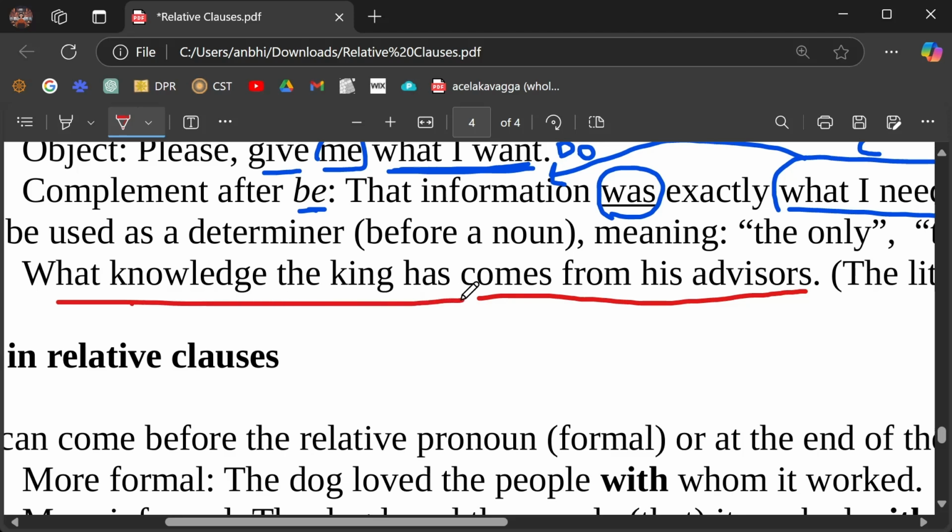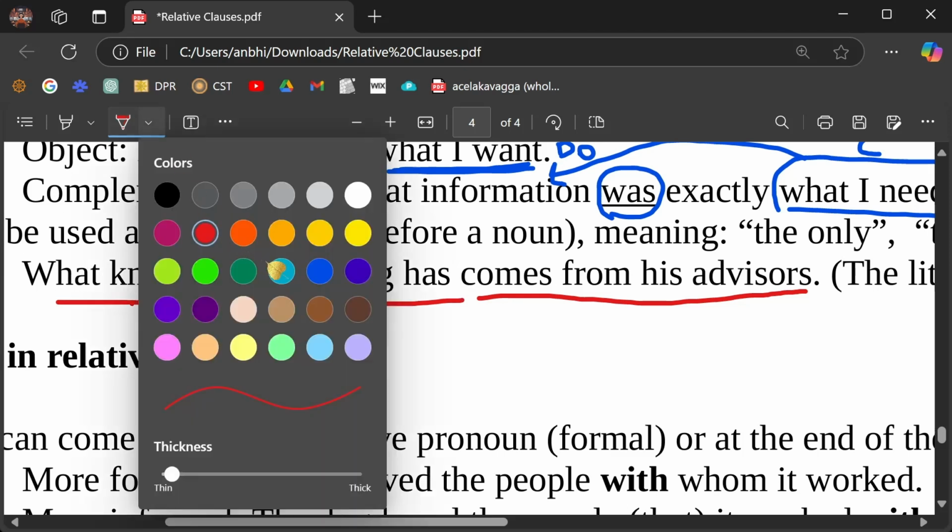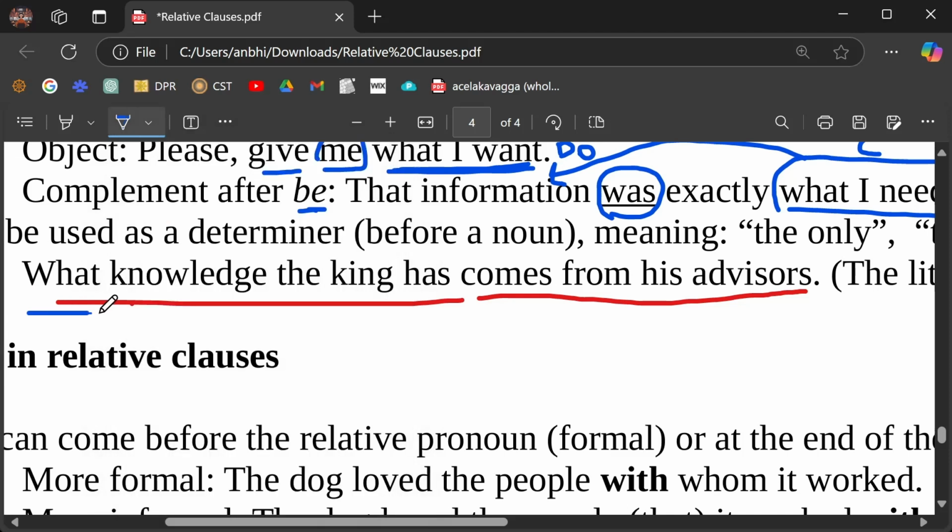The whole thing is the subject. Do you understand? And this subject is a relative clause, you see? With what. So what creates this clause that acts as a subject in this case, you see? What knowledge the king has comes from his advisors.